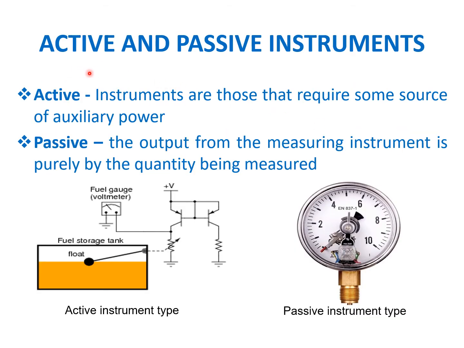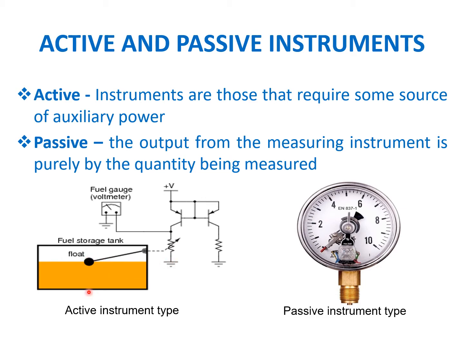Next, active and passive instruments. What is meant by active instruments? Active instruments require some source of auxiliary power. For example, here we can see an active instrument. In this fuel storage tank we have kept a float.